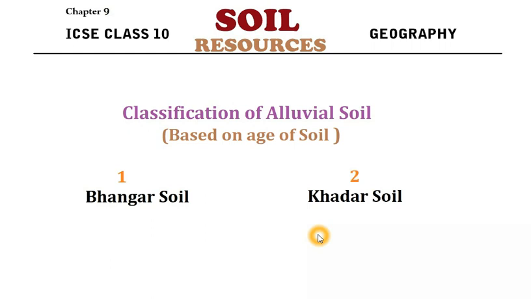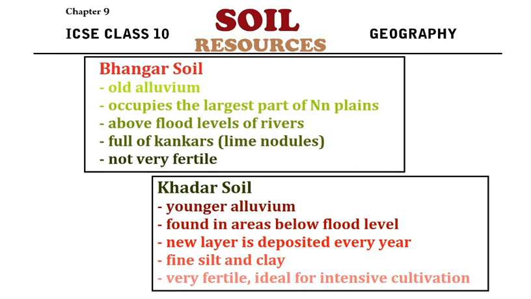Moving on, we have the classification of alluvial soil also. Based on the age of the soil, we can divide alluvial soil into two categories. One is Bangar, the other is Kadar. You will sometimes see small differences in the spelling. Sometimes the H may not be there, or after the D there can be an H, but both are the same. So Bangar as well as Kadar are the two types of alluvial soil. Let's see what these are. Now, Bangar soil.